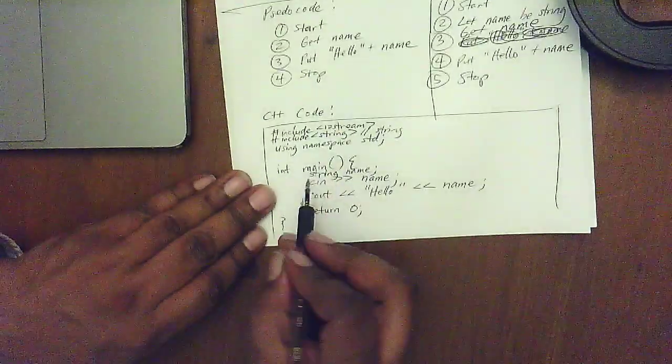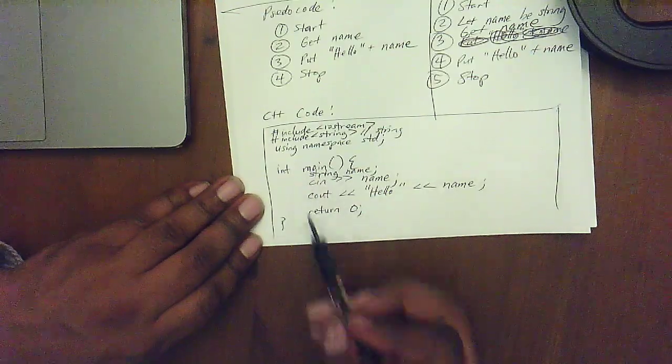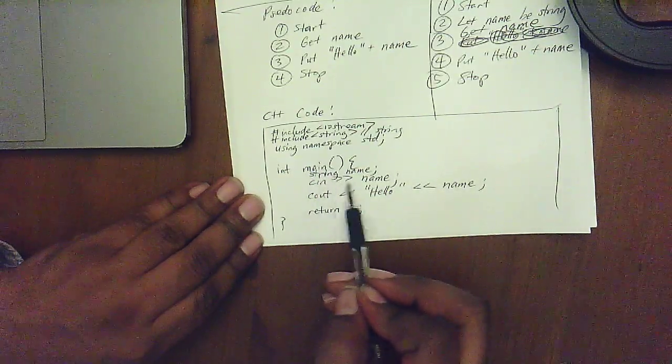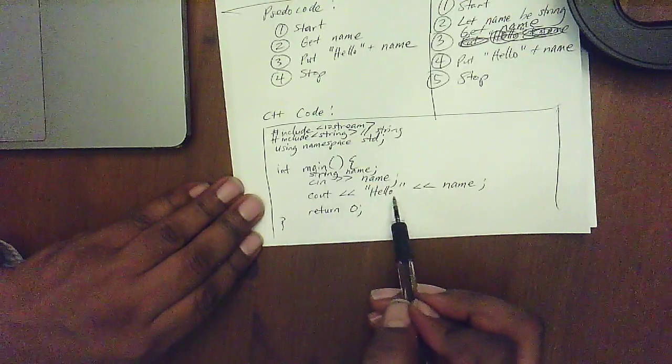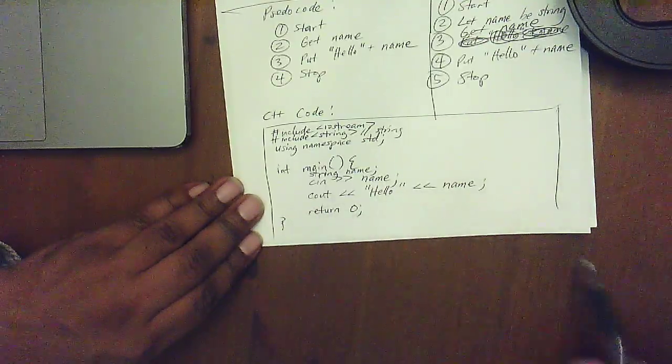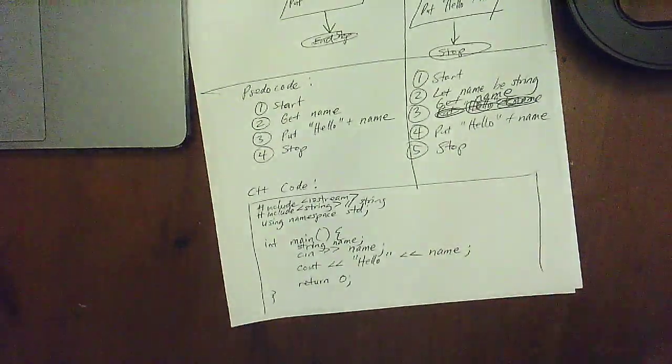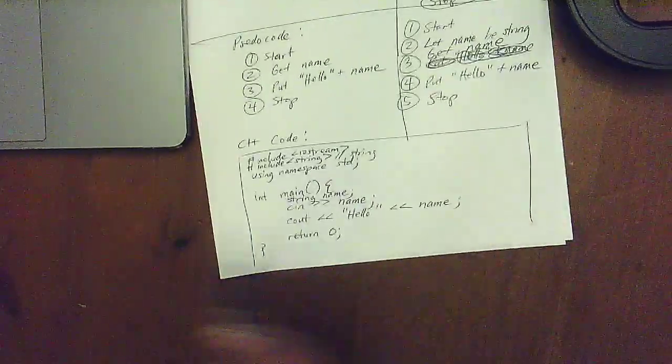Right. And so now it's four lines inside my main instead of three. String name, cin name, cout hello name, and then return 0. So now I have two programs. In the next video, we're going to try implementing these in code and see how it goes.